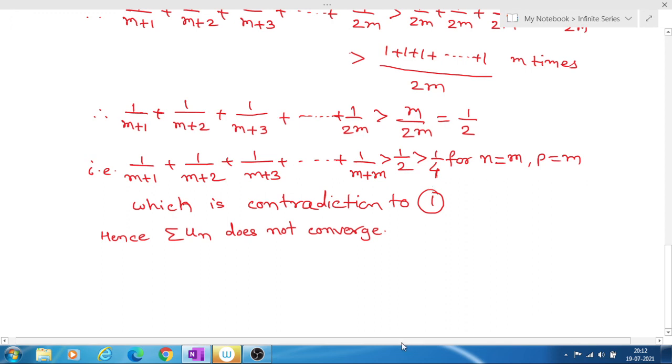This contradiction is due to our statement that the series summation un is convergent. This statement is wrong. Therefore we say that the series un is not convergent, or it does not converge, and thus we have proved it. So we stop here.